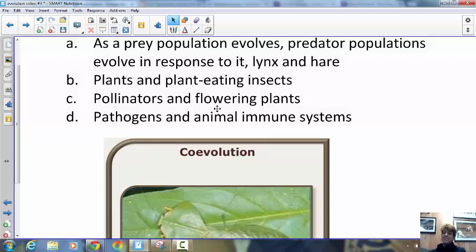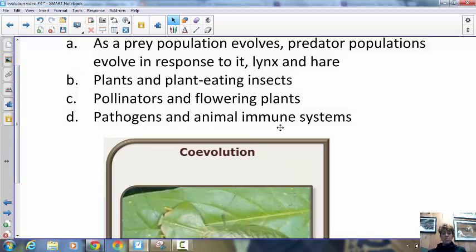Pollinators and flowering plants. If you think about when something like a bee goes into a flower to get nectar, there could be a difference in the insects or in birds, in the beaks and their ability to get into a flower. There are certain plants that are only pollinated by one type of insect or one type of bird, and they've basically evolved in response to each other, and they both have given each other a niche and a survival plan.